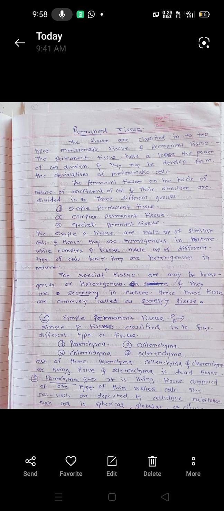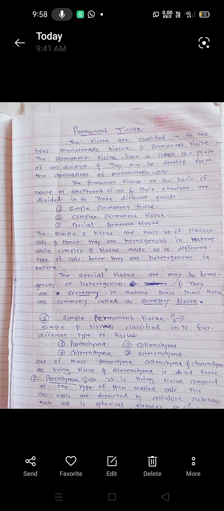They may be developed from the derivatives of the meristematic cells. The permanent tissue, on the basis of the nature of constituents of the cell and their structure, may be separated into three different types. The first one is simple permanent tissue, the second is complex permanent tissue, and the third one is special permanent tissue. The first one we will observe is simple permanent tissue.